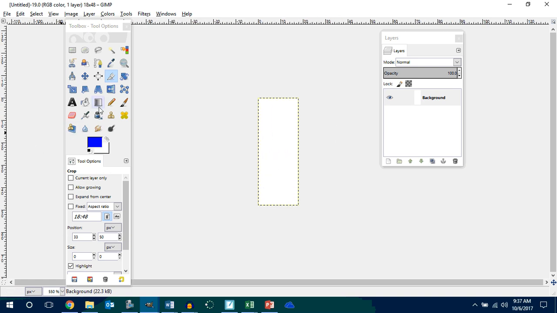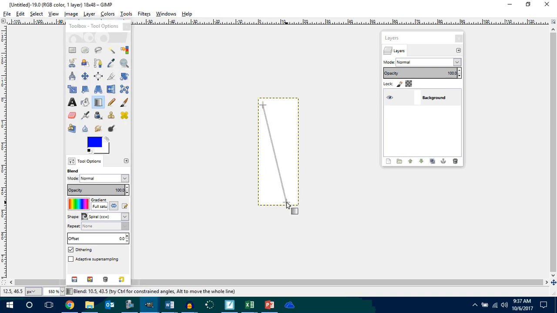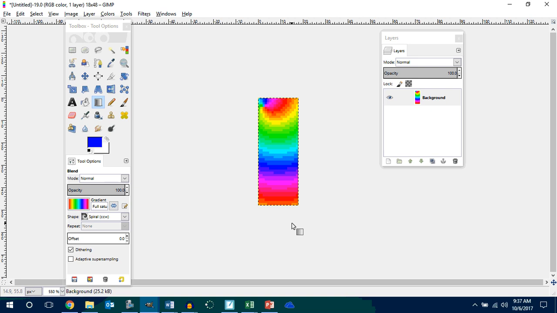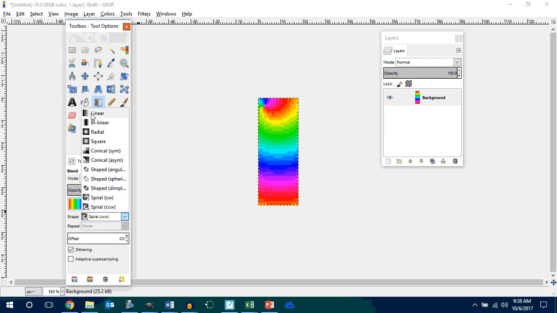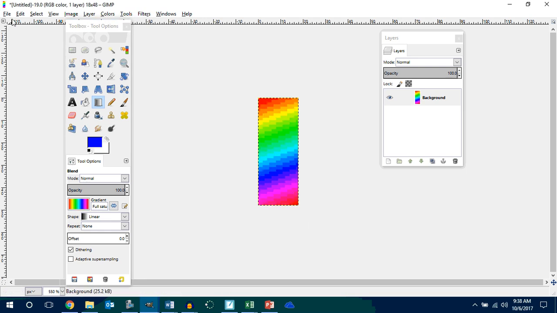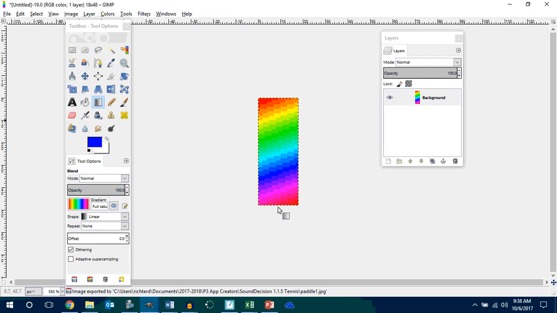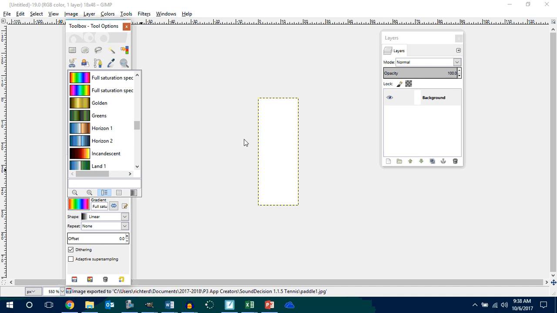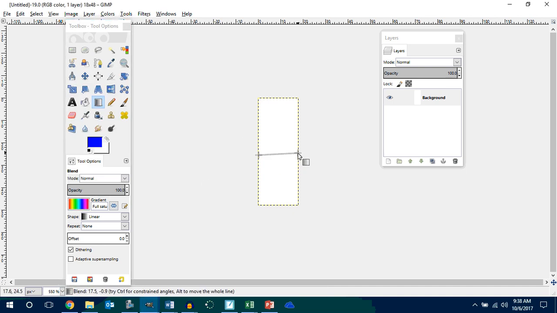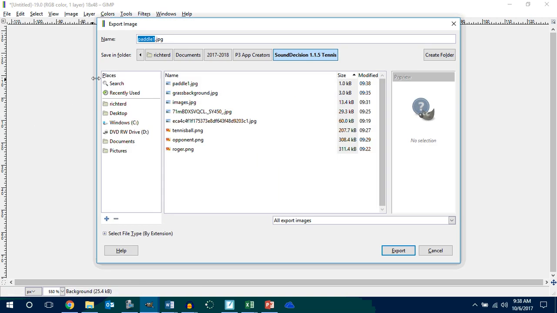That looks like a pretty good paddle. Are you with me? So now what I'm going to do here is just go to my blend tool. I can go grab one of these, right? I can go blend in here. Boom, I got a paddle. Or you can go to the linear tool, Control Z. Boom, I got a paddle. All right. So this is File, Export as Paddle 1. All right, Control Z this. Let's go get another paddle. Let's go do this another direction. Go across it. There you go. File, export as paddle 2.